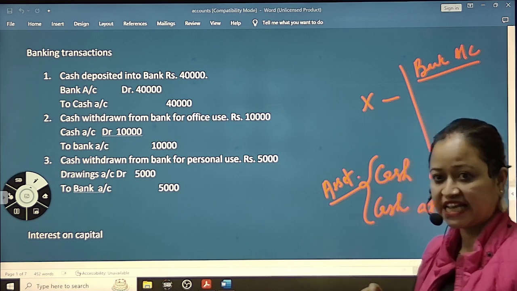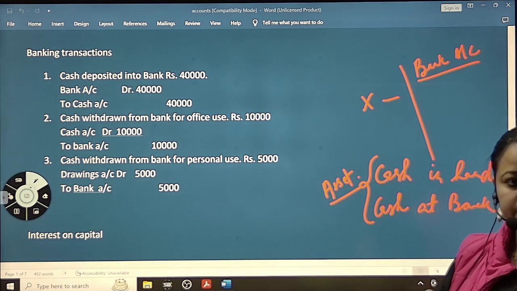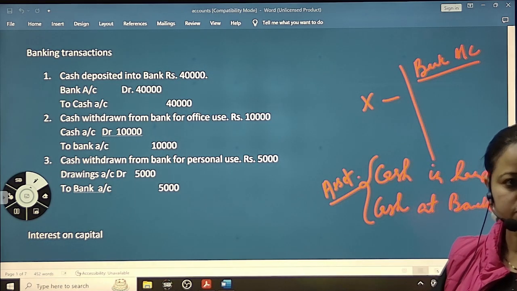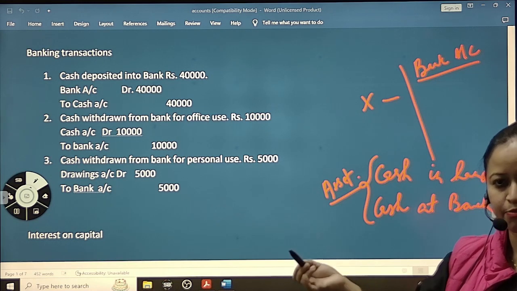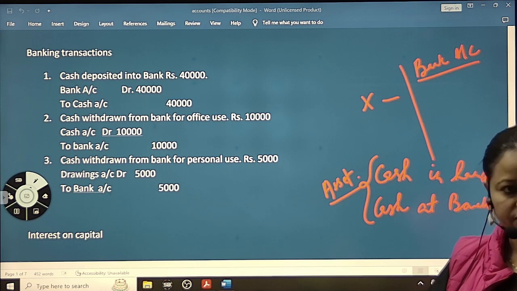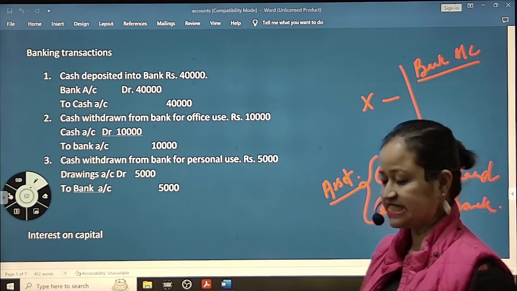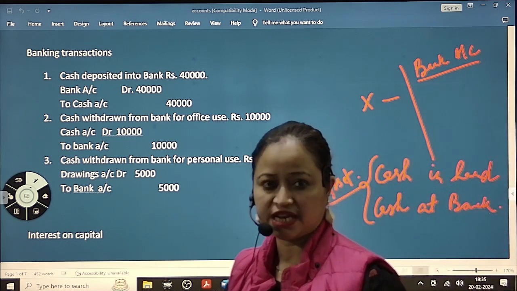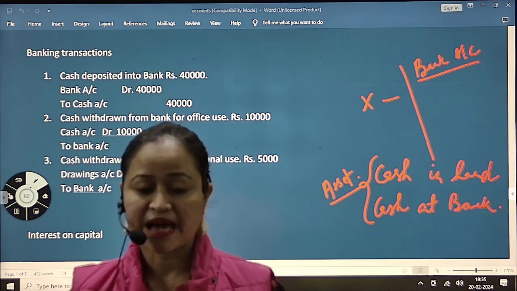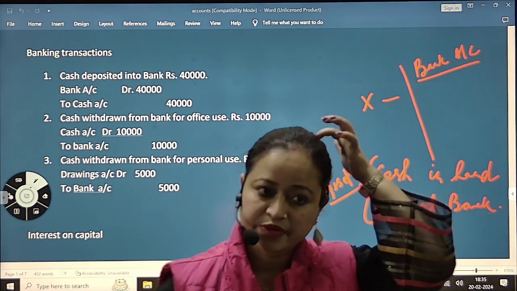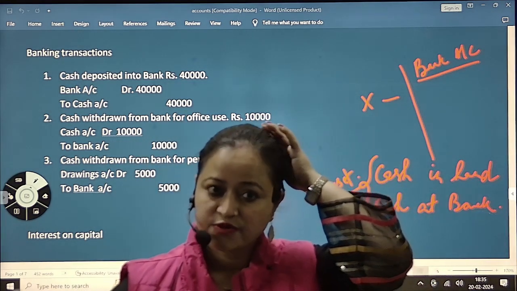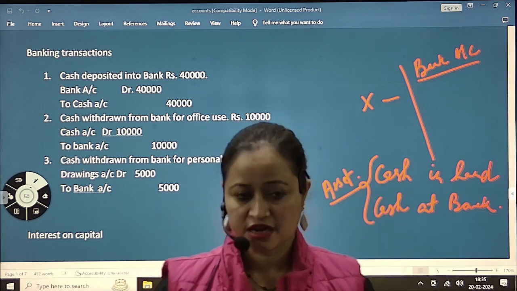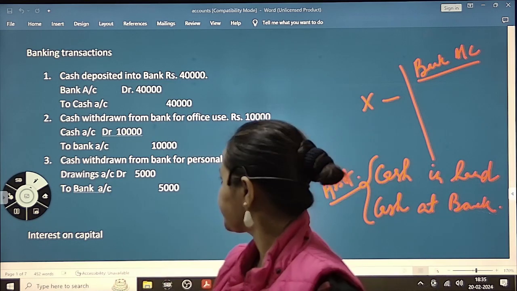Whether the money is in the office or in the bank, money is money, right? Both are assets. If they are in the trial balance on the debit side, they will be written on the asset side of the balance sheet.